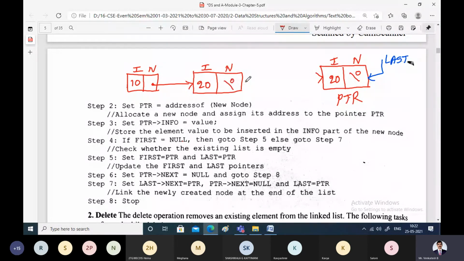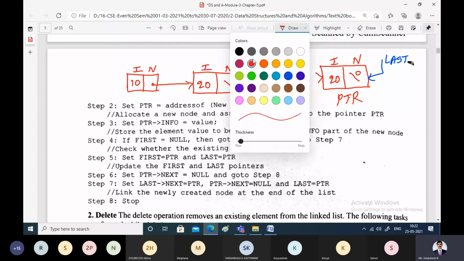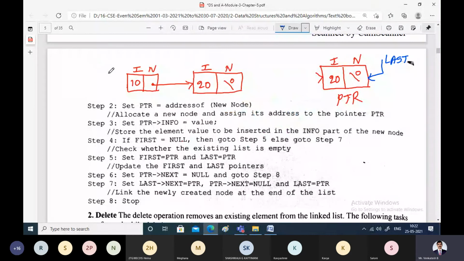Now we don't need this PTR. One second, I have to show the first and last pointers. When I point this first, it doesn't mean that it is pointing to null. It is pointing to this entire node. So for better understanding, I can show it like this.